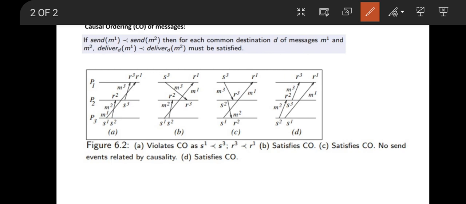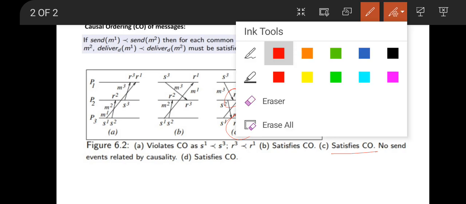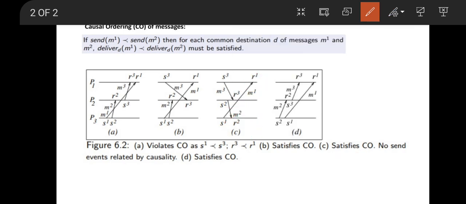Now in the third example, again there are three processes and three receive events, but all three receive events are happening in different processes. So there is no process having more than one receive event occurring. So we need not check for causal ordering of messages, and we say that it is satisfying the CO property.